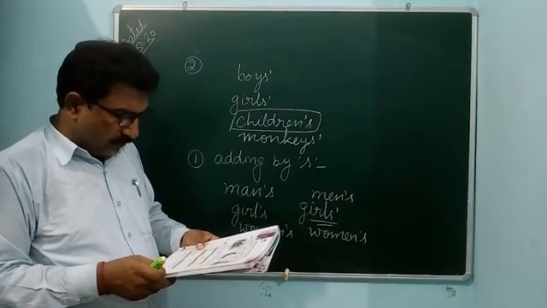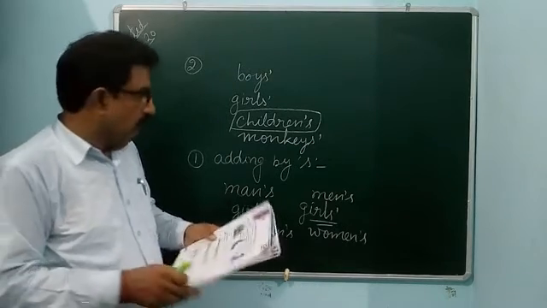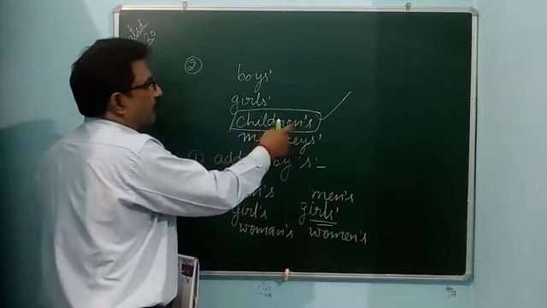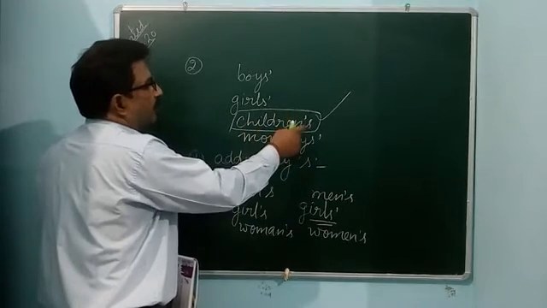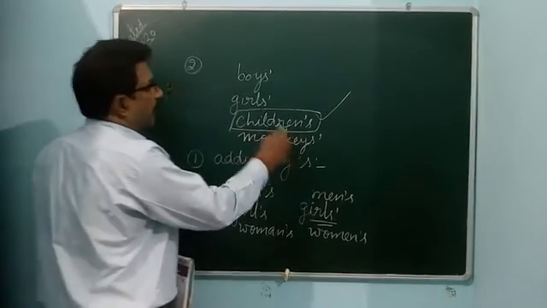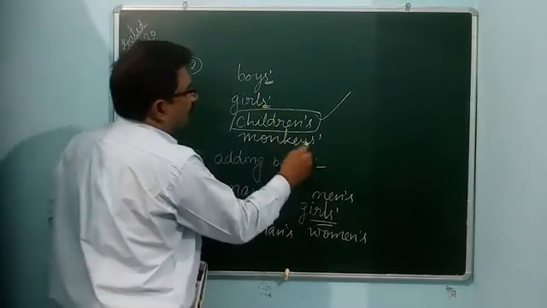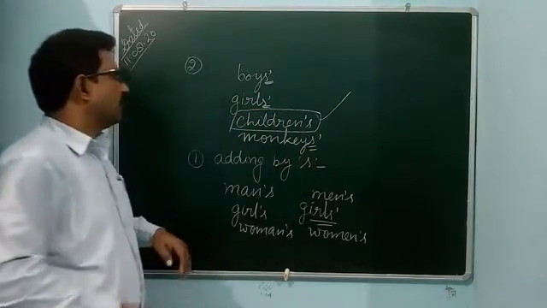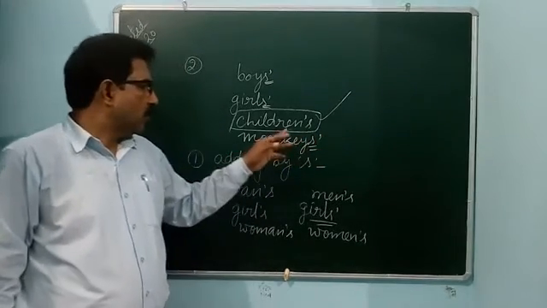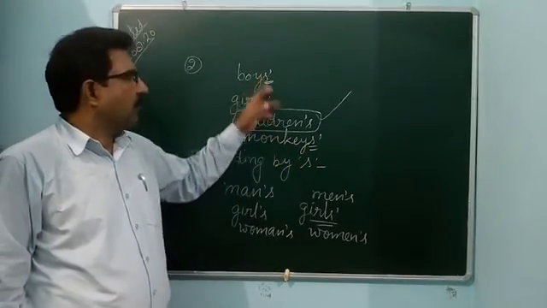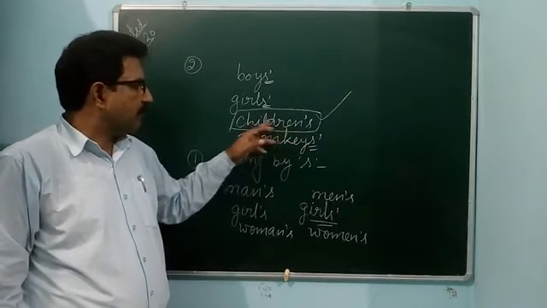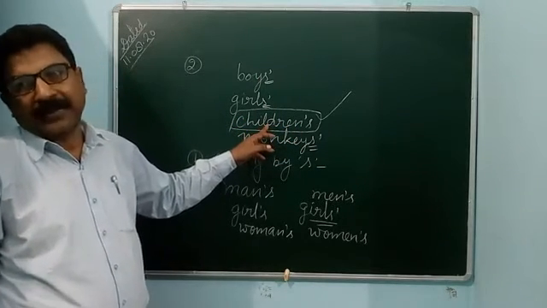So in this way you can do it. In the case of the first rule, it is children's; you use the full apostrophe s. But in the case of nouns already ending with s, you use only the apostrophe. Children is also plural, but its form is child to children.